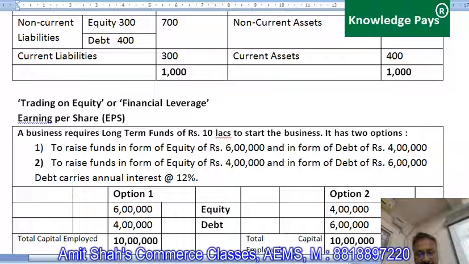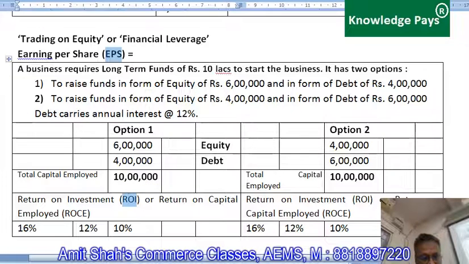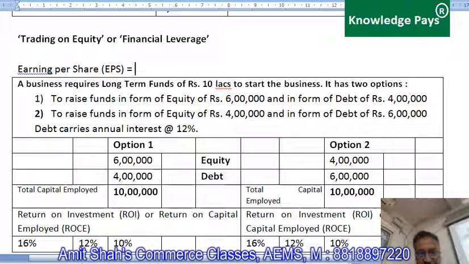Guys, most of these terms are used in share market very often. If you see CNBC channel or CNBC Awaz channel, these terms, that is earning per share or ROI or ROC, are used very frequently. Are you all with me? Yes, sir. So before we get into trading on equity, you need to understand one more ratio which only ISC students have, that is called earning per share.